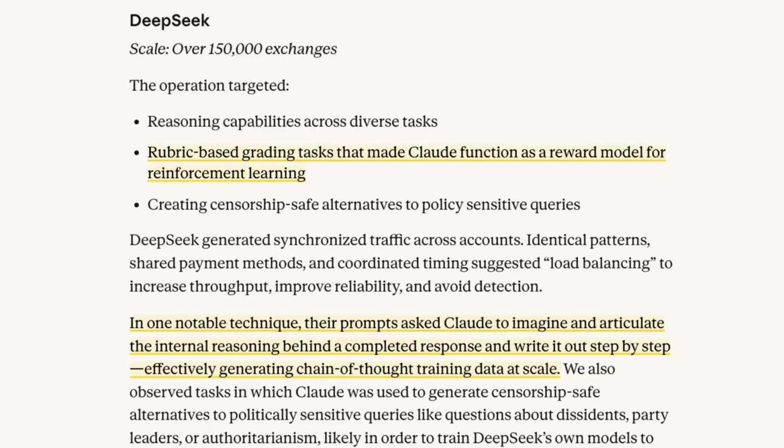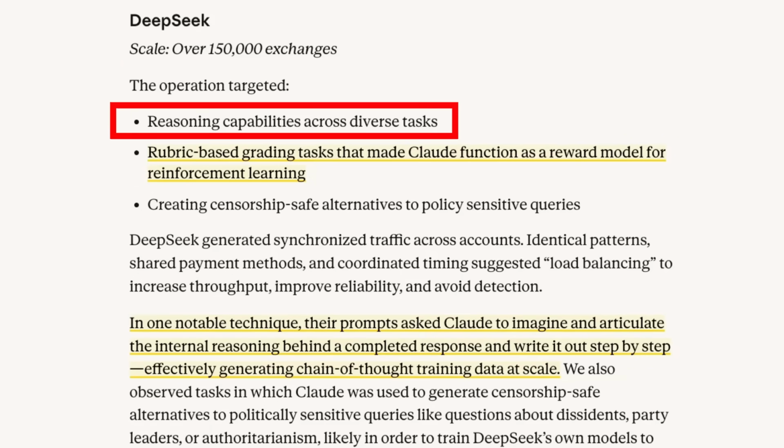So the first one that they talk about is DeepSeek. I should point out that out of the 16 million calls, DeepSeek only makes up 150,000 of those exchanges. And it's very interesting to see what they're saying DeepSeek is actually trying to do, because in some ways it's perhaps kind of smarter than what we've seen from some of the others. One of the things they're talking about is that DeepSeek is trying to extract out reasoning capabilities across different tasks. But also what they're trying to do is basically get Claude to act as a reward model for reinforcement learning.